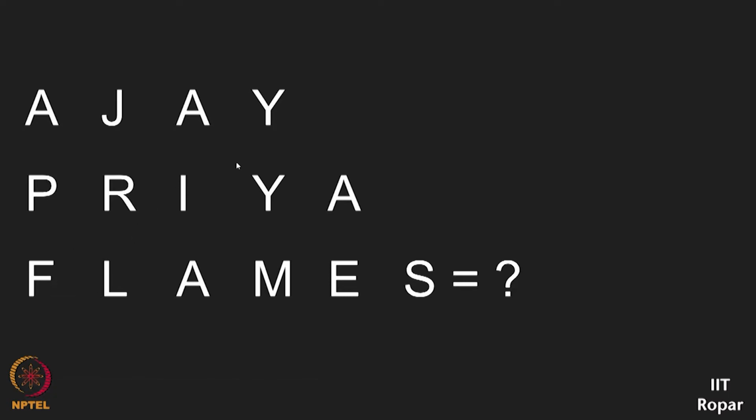How many letters are left out? Based on that, we'll start counting and we'll cross out each and every letter, and slowly we'll proceed till we just have one letter left out in this word FLAMES, and that particular letter is the result that is displayed. This is how it goes. Maybe let me go slowly.